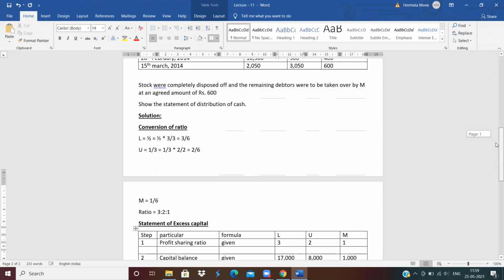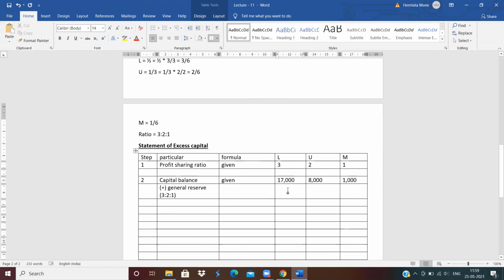6,000 distributes in this ratio. So 3,000, 2,000, and 1,000. Clear? And now adjusted capital. How to calculate the adjusted capital? Now calculate the adjusted capital.